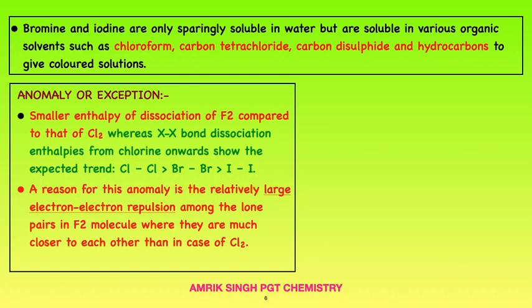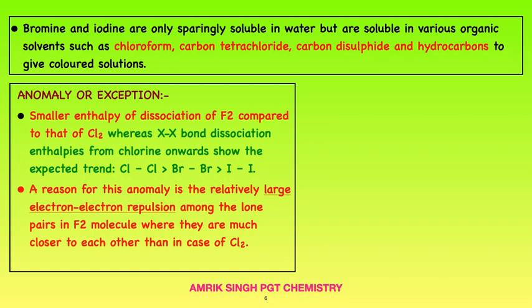A reason: fluorine has exceptional behaviour. It has bond dissociation energy lesser than even chlorine and bromine, but it is higher than iodine. A reason for this anomaly is the relatively large electron-electron repulsion among the lone pairs in the F2 molecule, where they are closer to each other than in the case of Cl2.